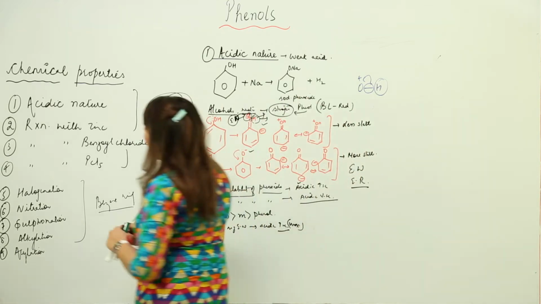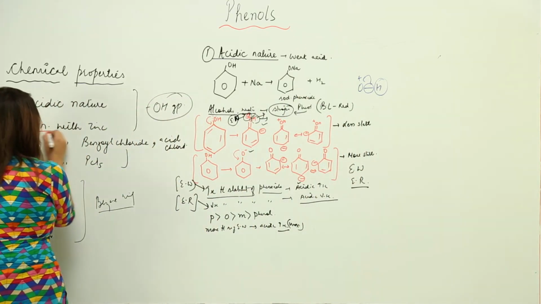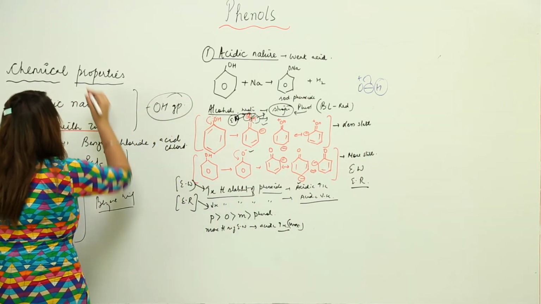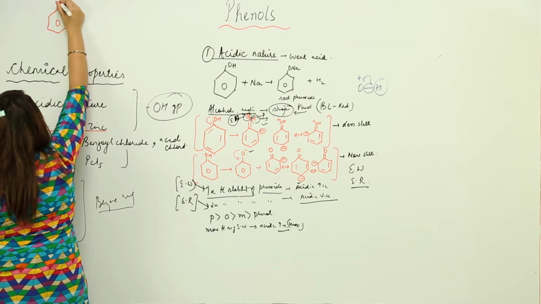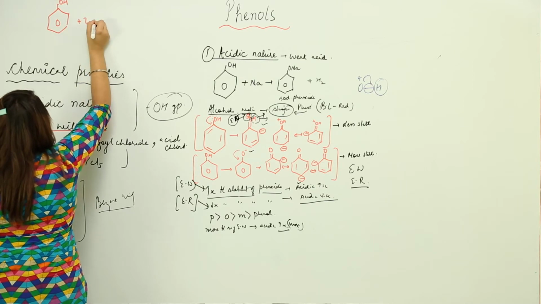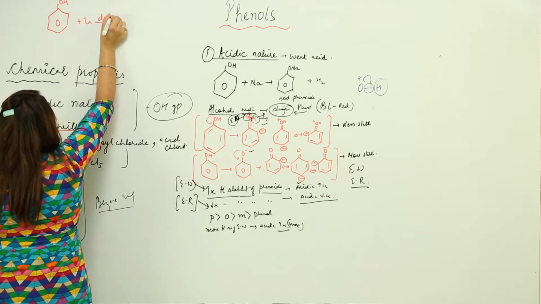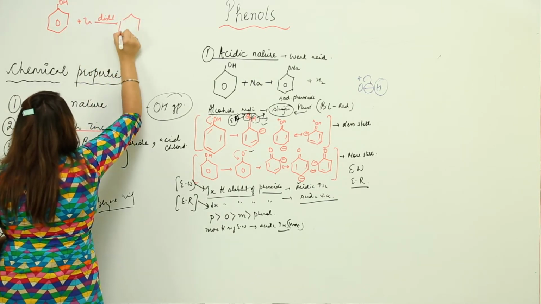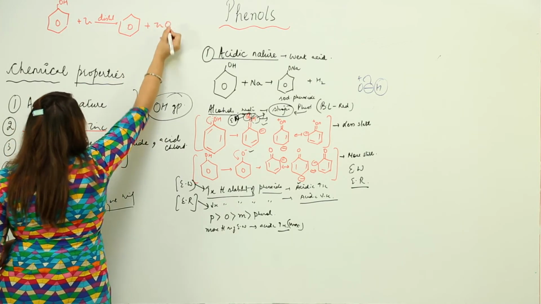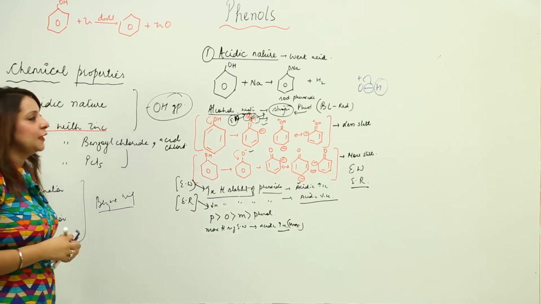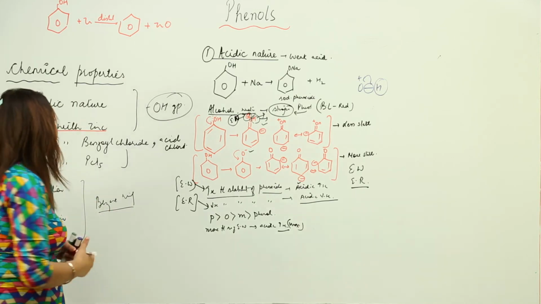Now looking on to the reactions, first the reaction with zinc. Suppose I have a phenol, I am going to distill it with zinc. So when I distill it with zinc, it undergoes a substitution reaction, and you know that we get benzene with ZnO. So this is what is formed. That means phenol gets transformed into benzene.